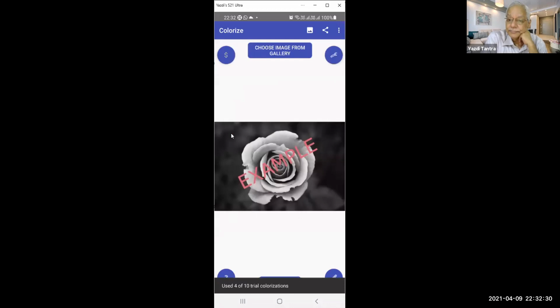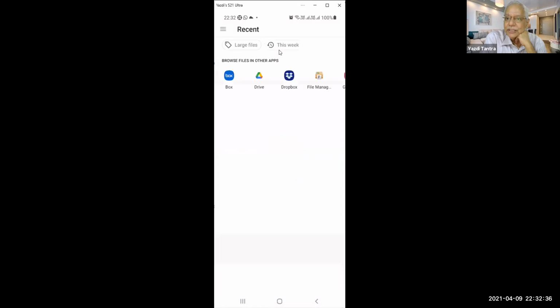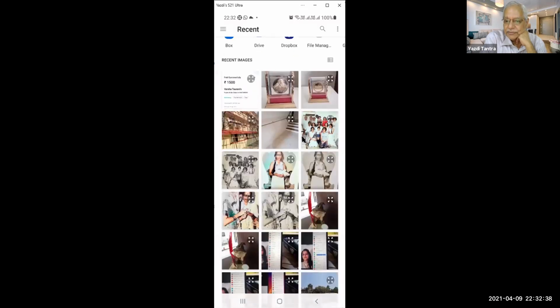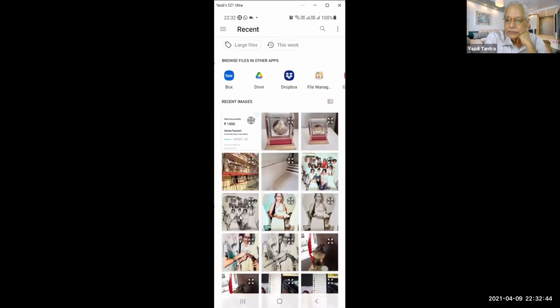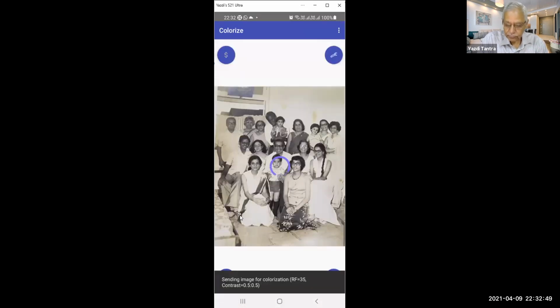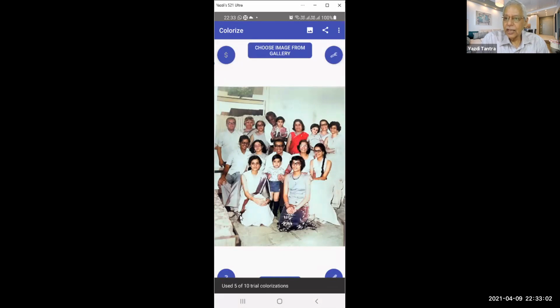You open it, choose an image from the gallery. So in the gallery I have taken some 2-3 black and white pictures. So this is a black and white picture, I like it. So I'll select this picture. And I'll say this is a very old picture. Okay. So it will send this picture to the server and colorize it. Now automatically it has put color in the picture.